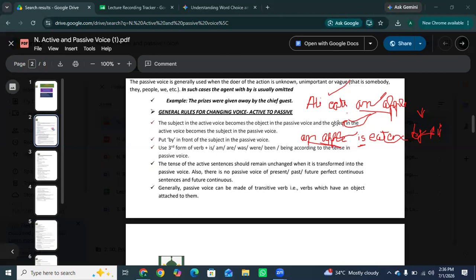With this example, you will learn all the rules. Ali eats an apple. When you have to change it into the passive voice, subject and object change places. An apple comes first, and the verb changes into its third form: eat, ate, eaten. So eaten is the third form: is eaten by, put by Ali. Okay, so let's move towards the next.